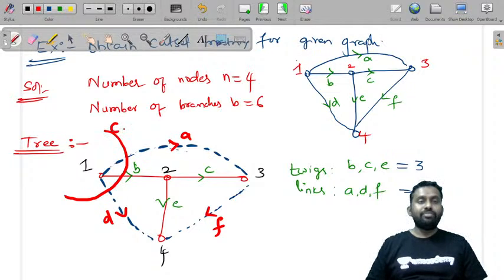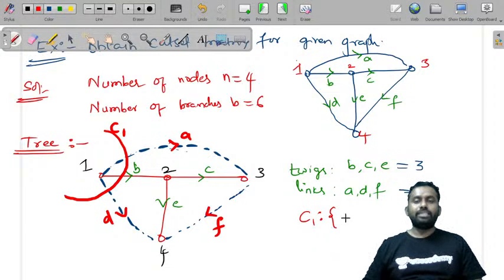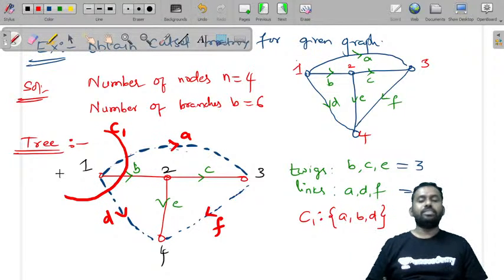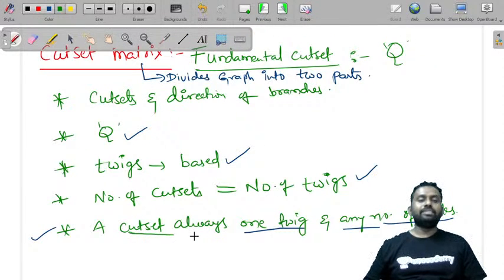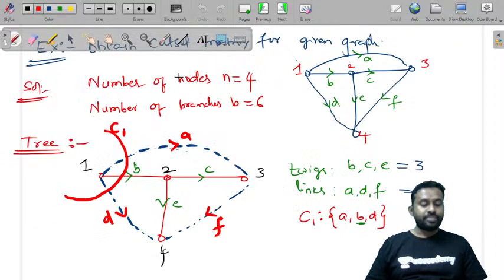This cut set C1, if you observe, is touching branch A, branch B and branch D. Let us write here cut set C1. What are the branches that it has? A, B, D. You are dividing the graph into two parts, separating these three. Now in this, B is a twig and the rest, A and D, are links. That was the point that I told you: a cut set must always contain only one twig and any number of links.